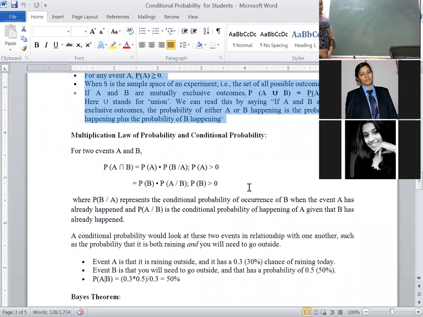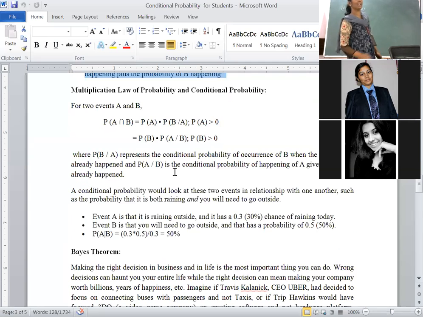Okay. Here we discussed the multiplication law of probability and conditional probability. Multiplication law is also known as compound probability. Multiplication rule, multiplication law, multiplication theorem, one and the same. Now, the statement of the multiplication law is the probability of simultaneous happening of two events